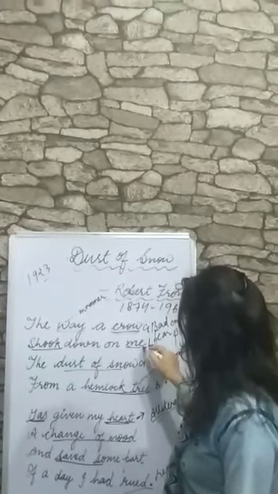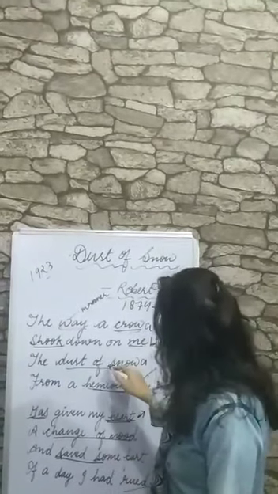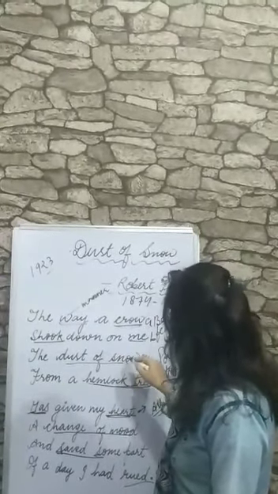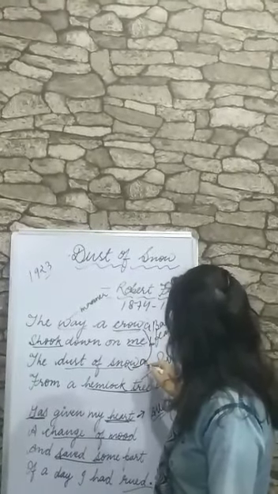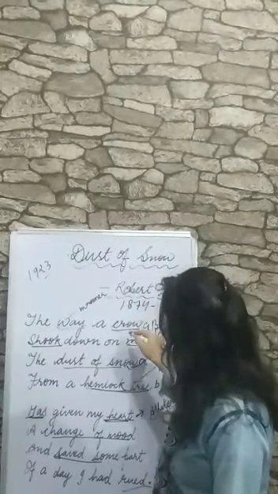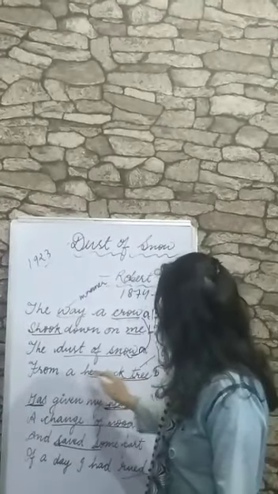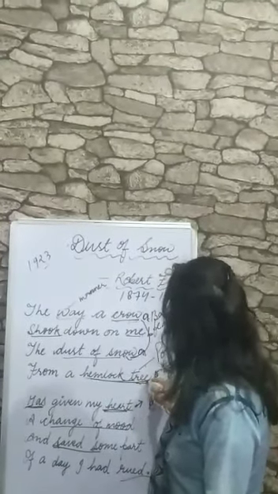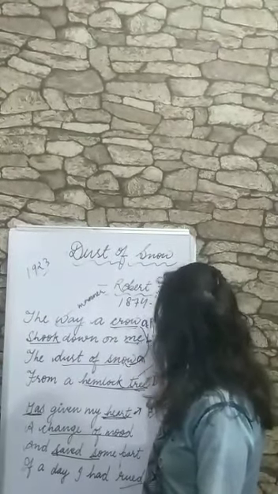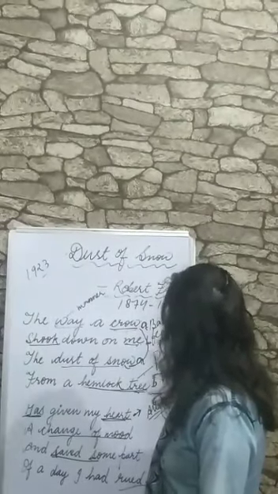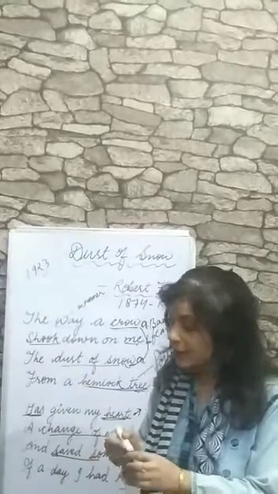This word does not rhyme with crow, so we write B. In the third line the last word is snow, and snow rhymes with crow, so this is A. The last word of the fourth line is tree, and tree rhymes with me, so this is B. So the rhyming scheme in this poem is A, B, A, B. I hope you all will understand this short poem clearly, and the questions that are related